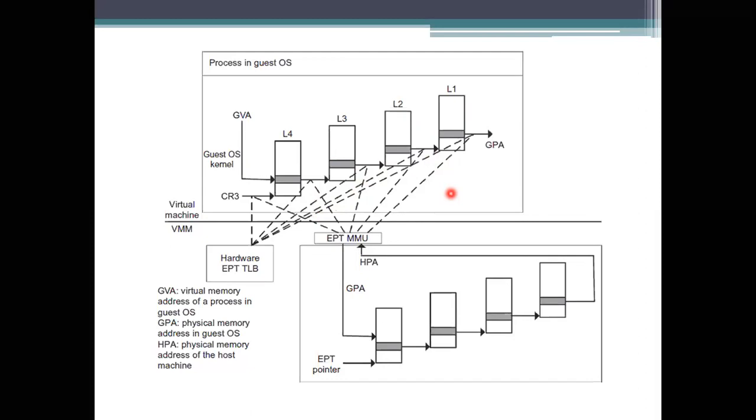Other than that, we need to take care of a shadow page table, or the page tables you are using, the translation lookaside buffer, and also we are maintaining a physical address and virtual address. And also we take the machine address into account. Other than these three, we also take into account a page fault interrupt handler. We use this because we need to translate our addresses.